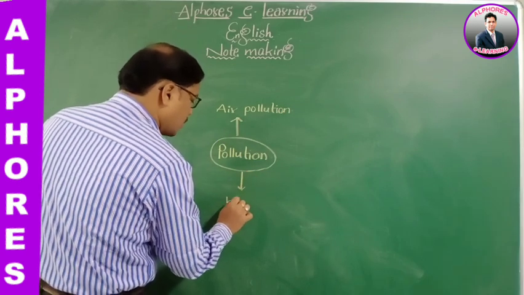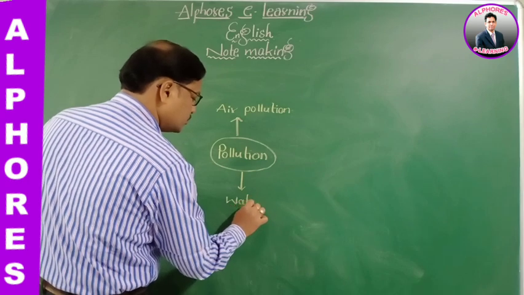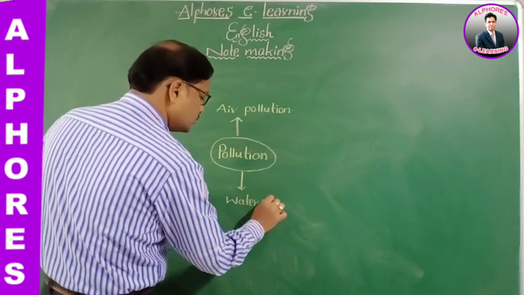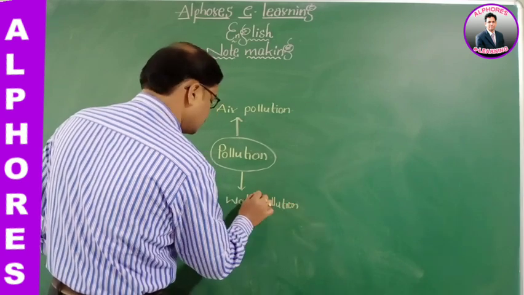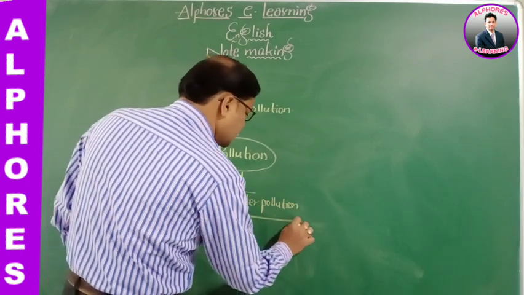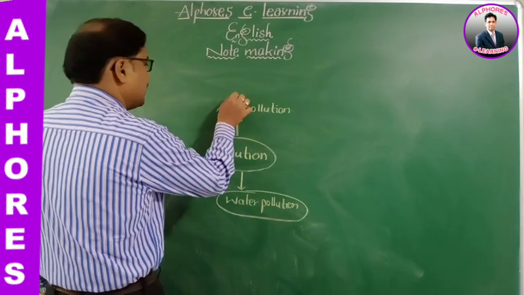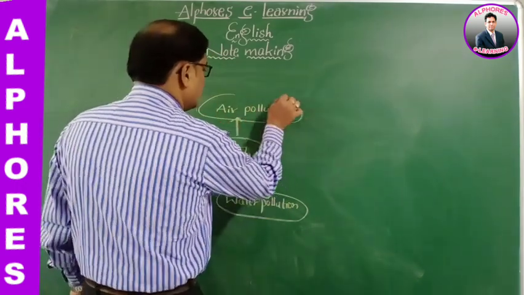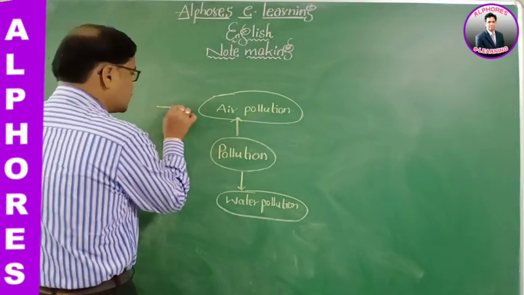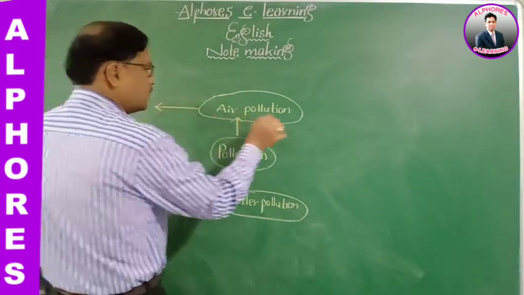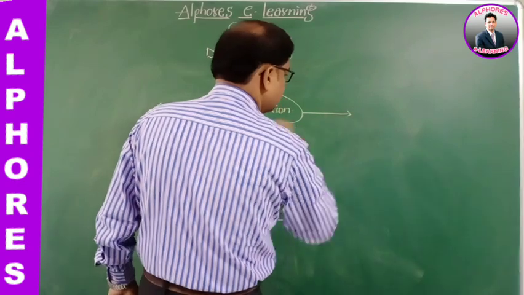Water pollution down. This is a spider diagram. Just have a glance, dear young children. You see. So let us take the diagram like this.